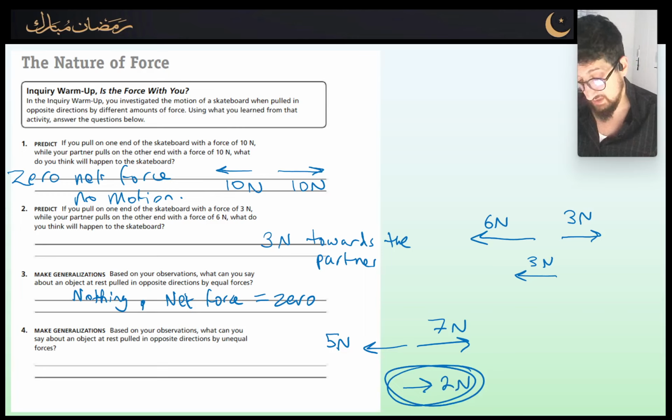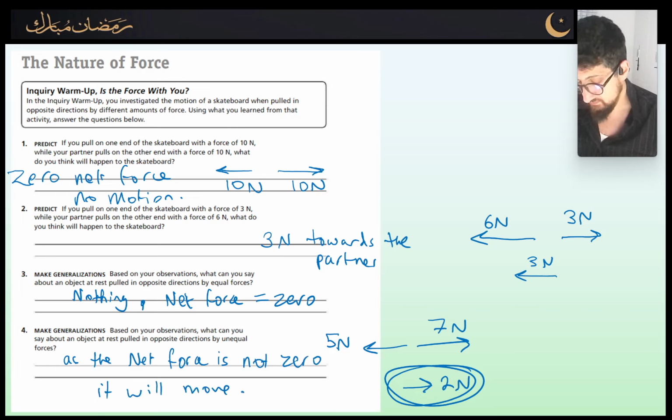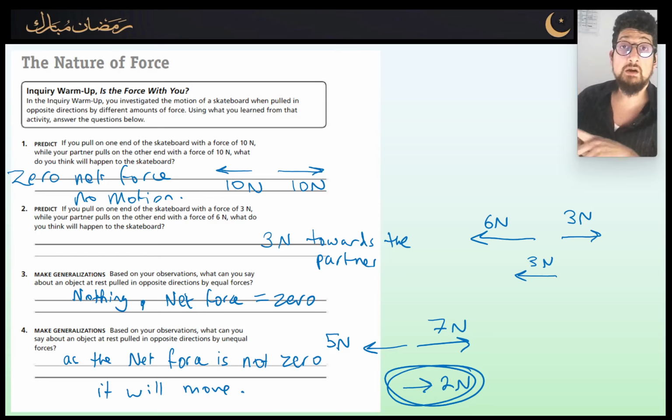So as long as the net force is not 0, it will move.